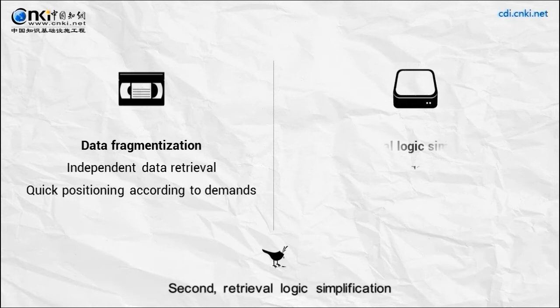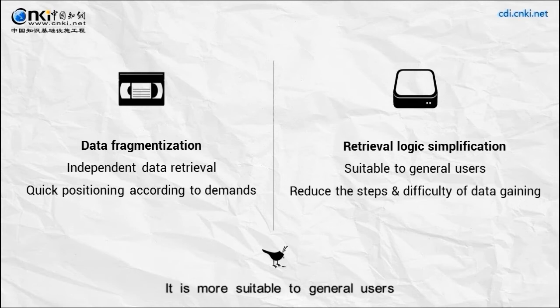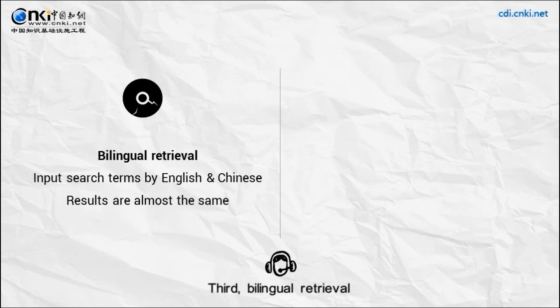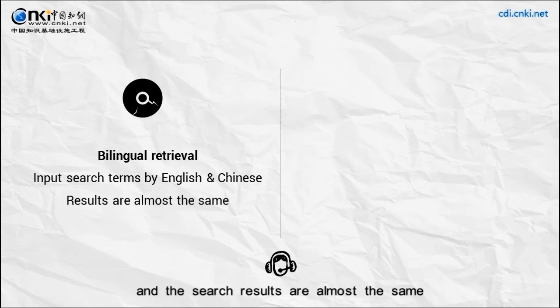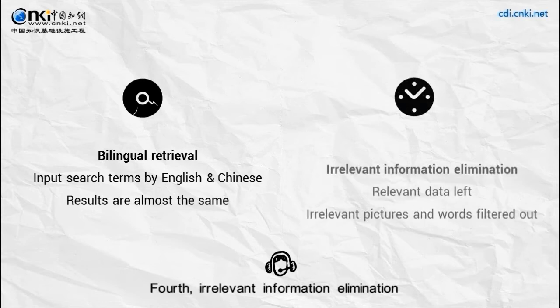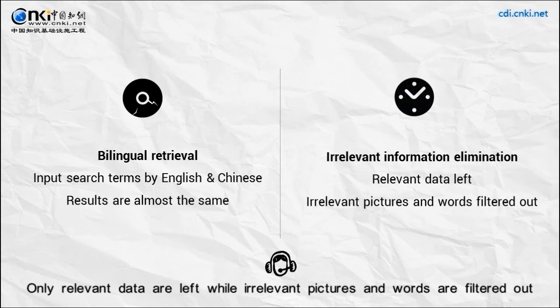Second, retrieval logic simplification. It is more suitable to general users. One-step retrieval brings more convenience and reduces the steps and difficulty of data gaining. Third, bilingual retrieval. You can input search terms in either English or Chinese, and the search results are almost the same. Fourth, irrelevant information elimination. Relevant data are kept while irrelevant pictures and words are filtered out.